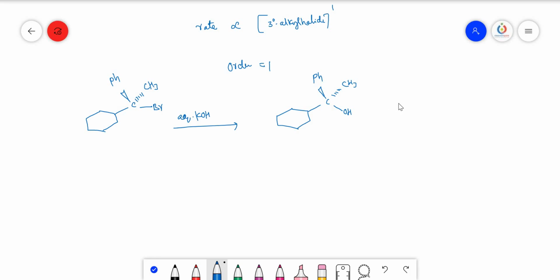This is the one product and the next one is its mirror image. So from here you get the carbon and OH here, and methyl group here and phenyl group here. So these are the products.